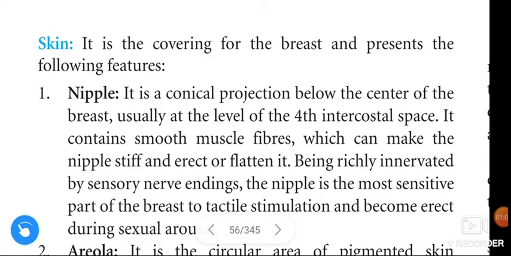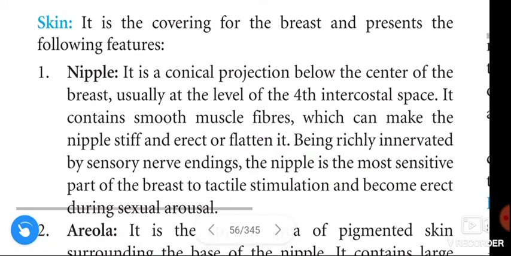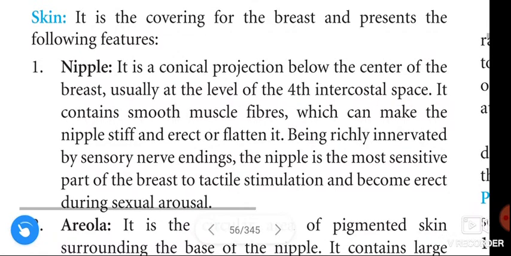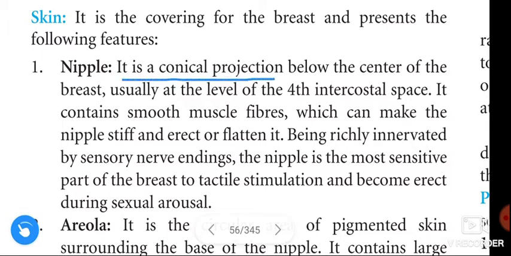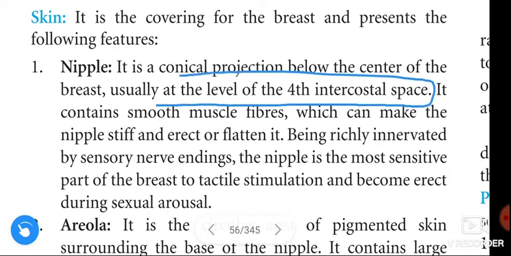First, skin. Skin is the covering for the breast and represents the following features. First, nipple. Nipple is a conical projection below the center of the breast, usually at the level of the fourth intercostal space. Very important guys, see this point. Nipple at the level of fourth intercostal space.